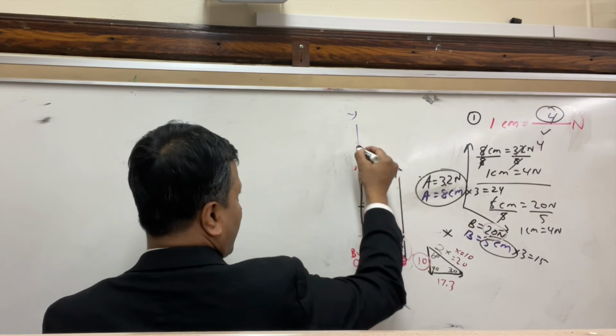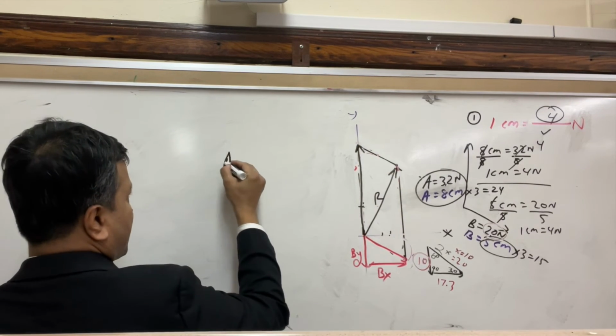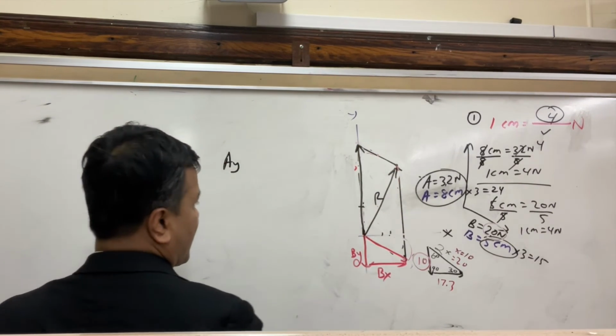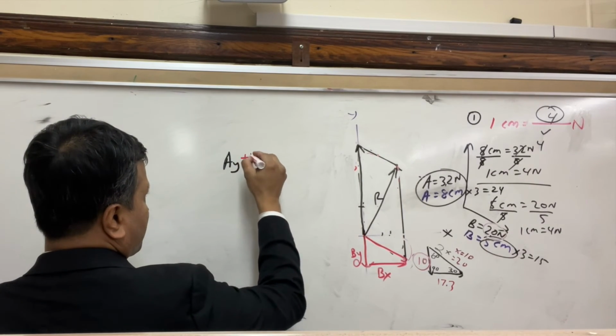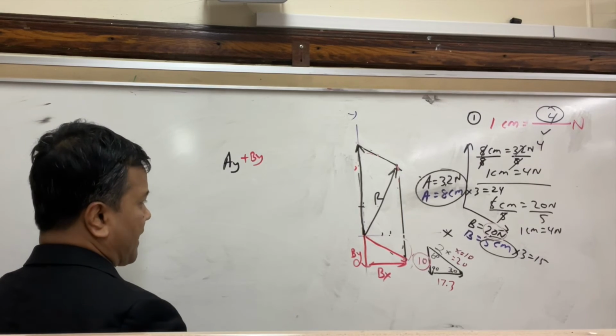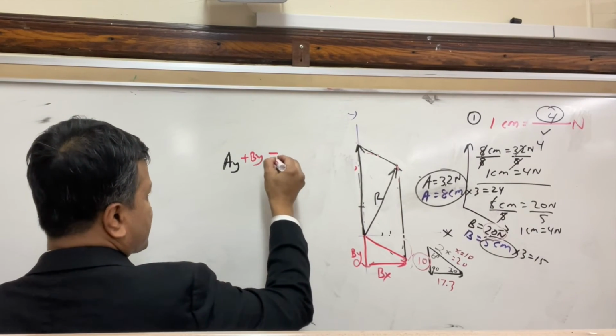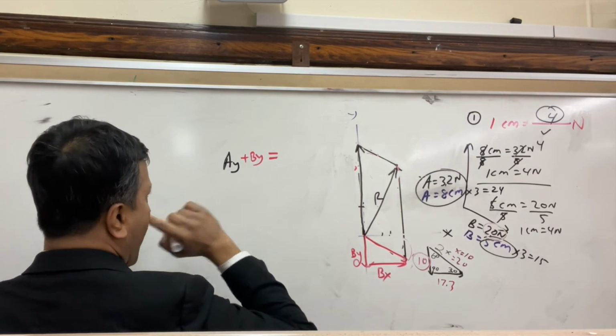So now I have the y component of A, AY, plus the y component of B, BY, is equal to RY.